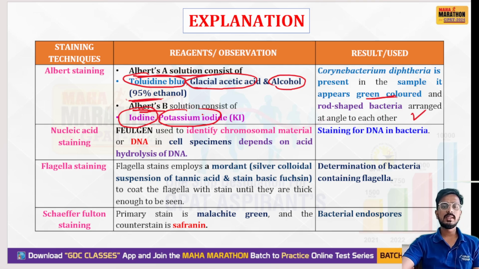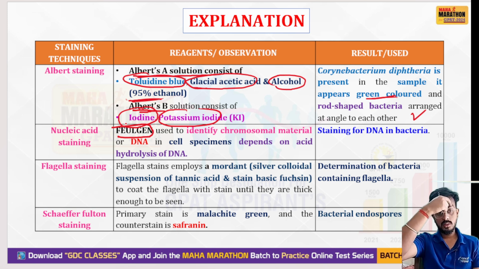Next is nucleic acid staining. In nucleic acid staining, Feulgen is used. For Albert staining, you have Albert A and Albert B. Albert A contains toluidine blue, glacial acetic acid, and alcohol.